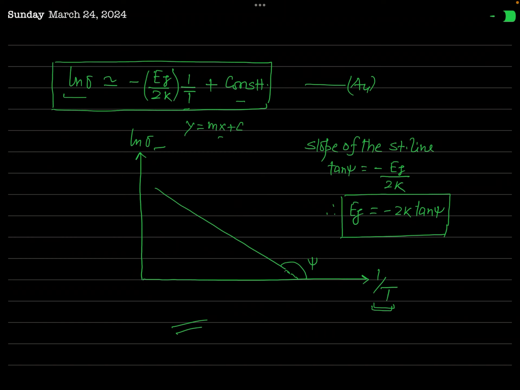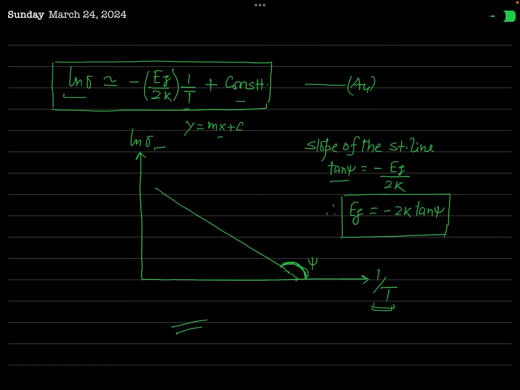Actually, I have projected this, and after projection it meets the 1 over T axis at this point, and this psi is the inclination of this straight line, and so its slope will be tan psi. You can see this tan psi will be negative because it is an obtuse angle.